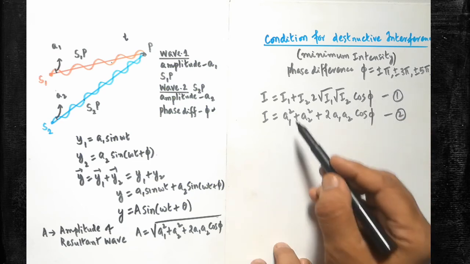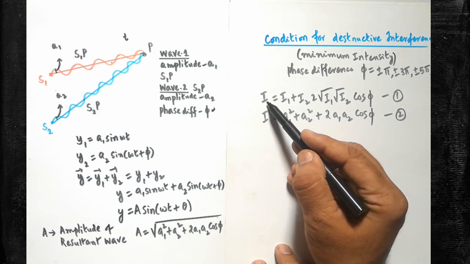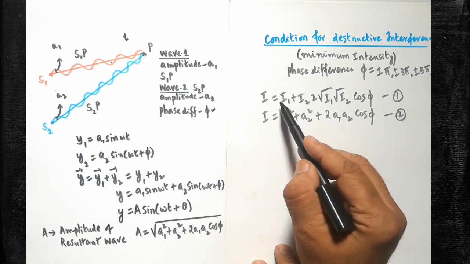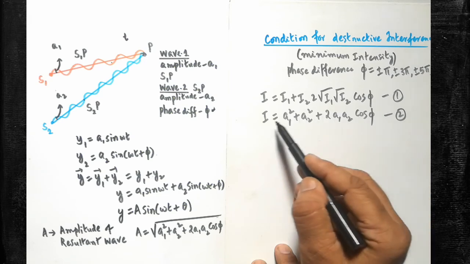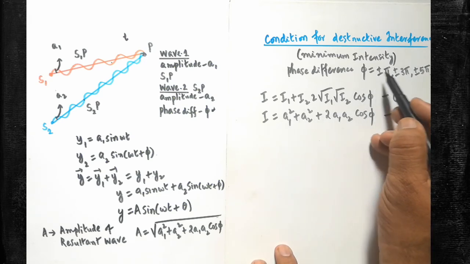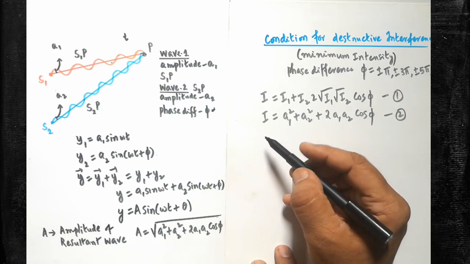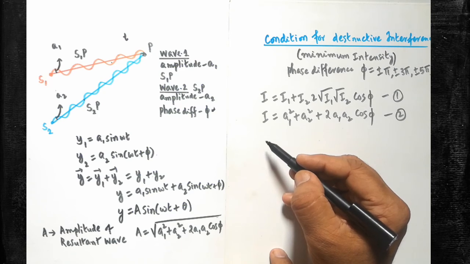So now we have already found these two equations. The intensity of the resultant wave equation is already found, one in the form of intensity format and another in the form of amplitude format. Now I am going to substitute one of the values. Finally, we are going to get the expression for I minimum, that is the minimum intensity formula.